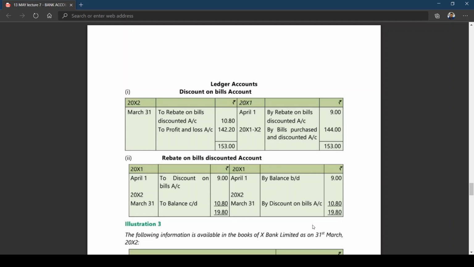You'll be writing by balance brought down. I repeat once again. Here you write opening balance, you transfer to discount on bills. You write closing balance, you don't transfer, you write carried down. That's it.